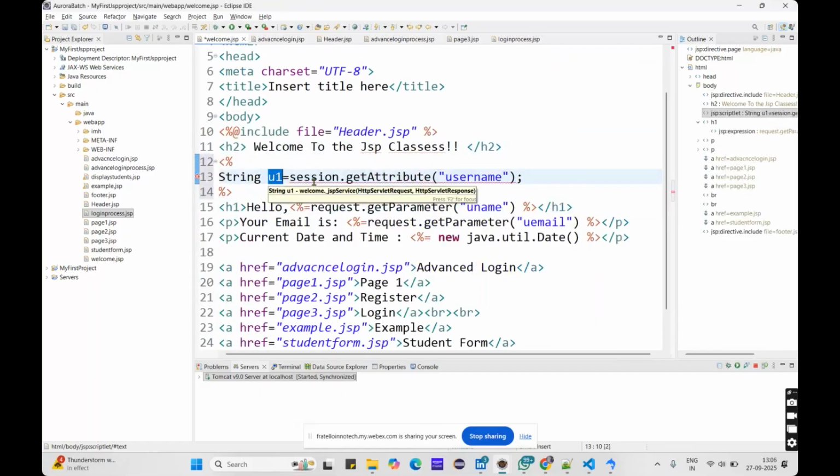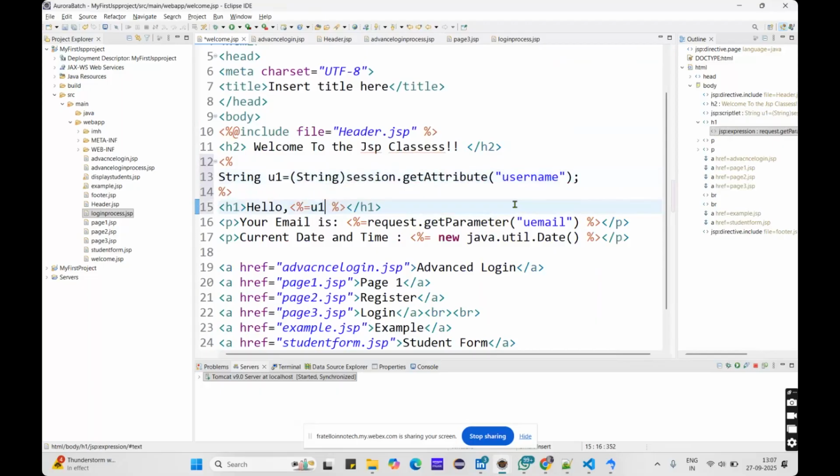But why is it giving me an error? See, cannot convert from Object to String. Basically it returns an object, so I need to convert it to a string. So I use String of session dot getAttribute, which converts the object into a string. Now whatever the username is, it is stored in u1. So now let me use Hello u1.